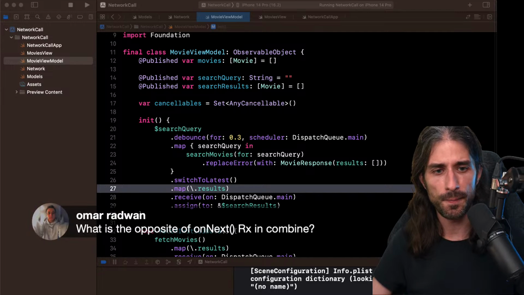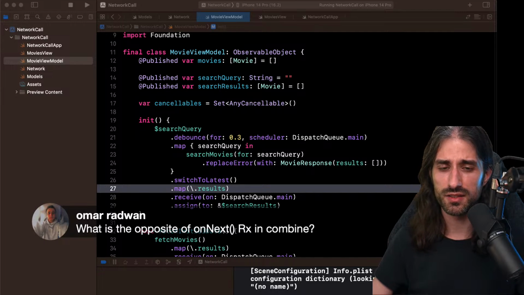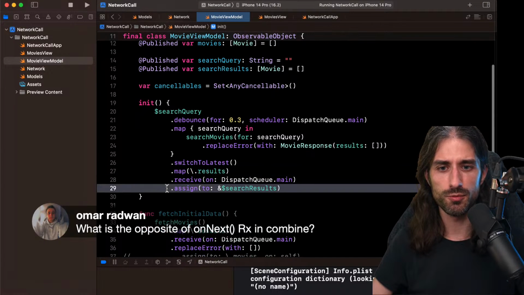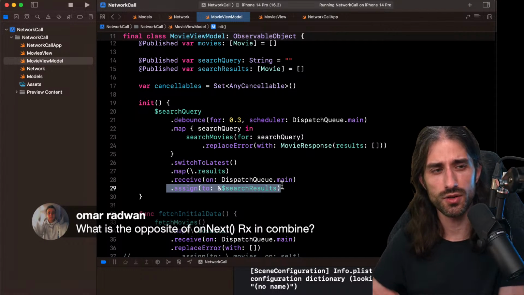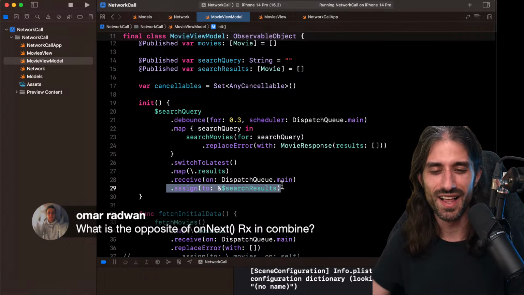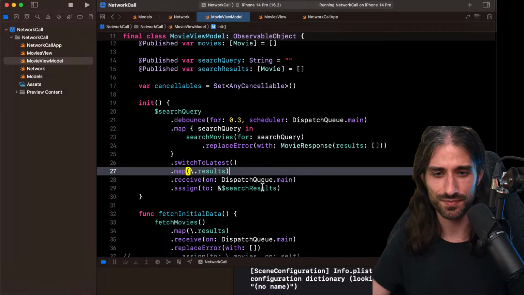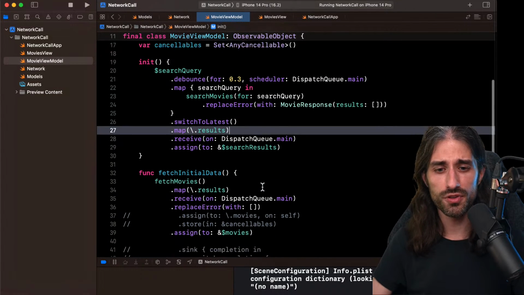What is the opposite of onNext in RxSwift for Combine? It's sink, and it's sink with receiveValue. So I'm not using it here because I'm using assign(to:), but I used it earlier in the live. It's in the live also, but in the live, I used it earlier, and it's sink receiveValue that you would use. And so we are almost there.